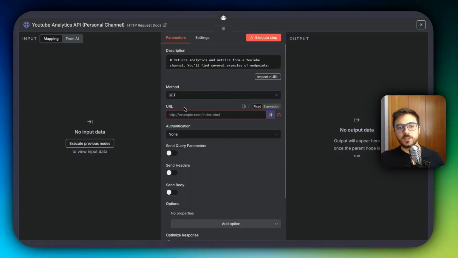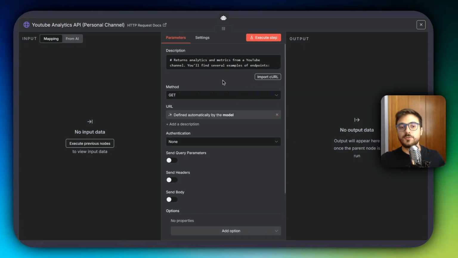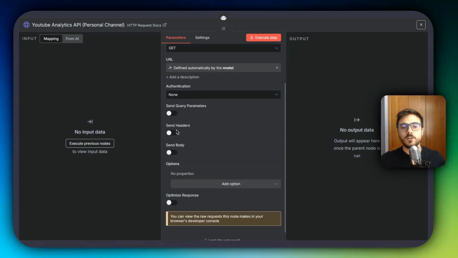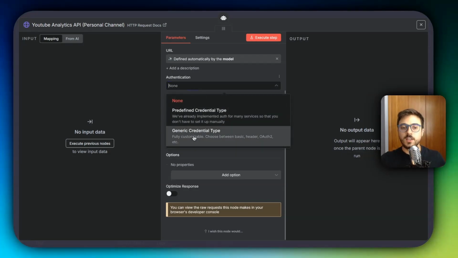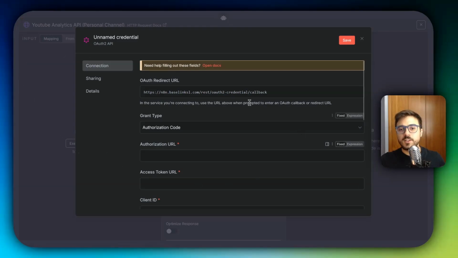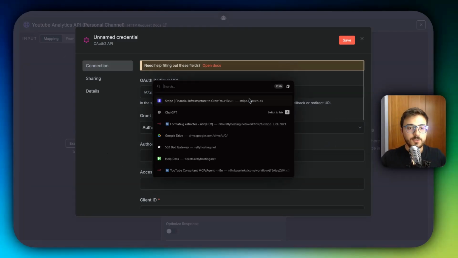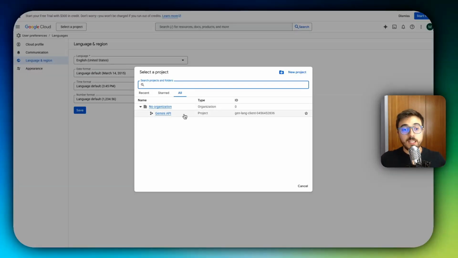And we're just going to leave the URL to the AI model to define, the endpoint where it should be querying. And we're going to set the authentication. So we're going to select generic credential type, OAuth2 API, add a new credential, and we're going to head to Google Cloud Console.